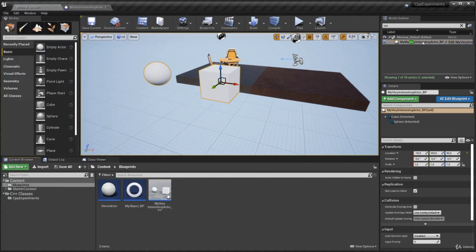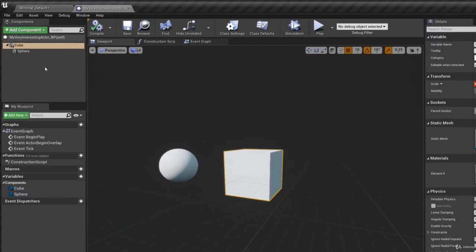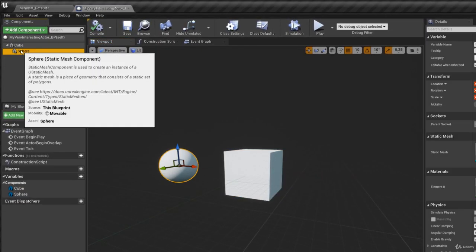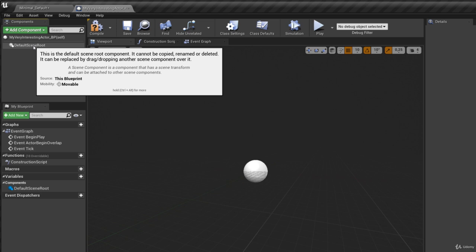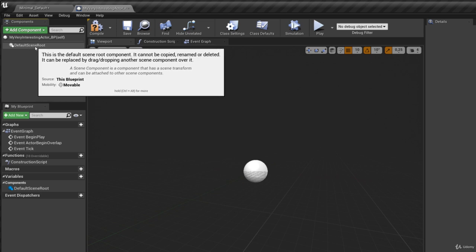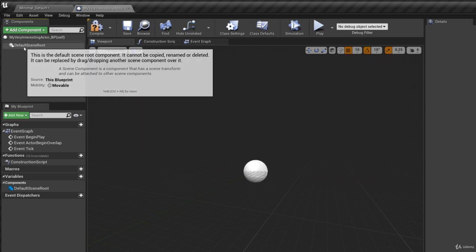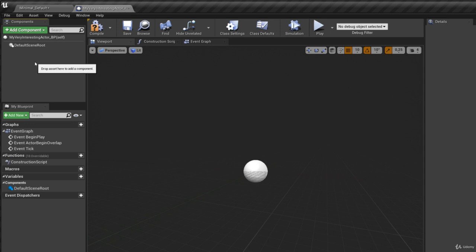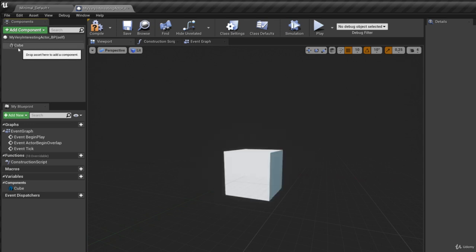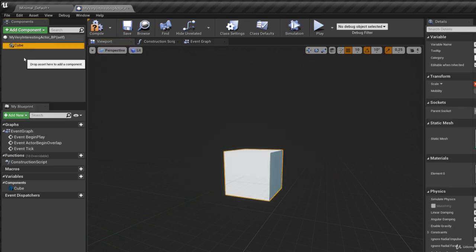Okay, what I'll do is I'll delete this instance of my very interesting actor. I'll actually go in here and I'll delete these components. So we have the default scene root component. This will generate this default scene root component as soon as you delete. I'll just Control Z to undo. You'll see we have this cube now again. Okay, we set that previously as the root.